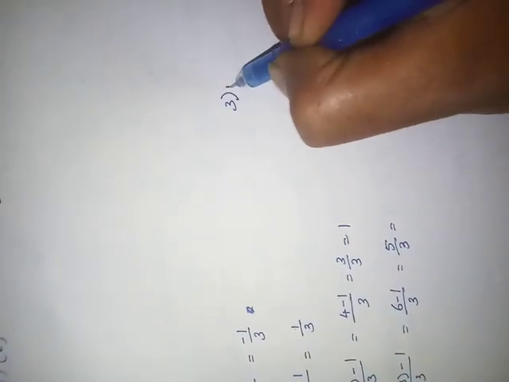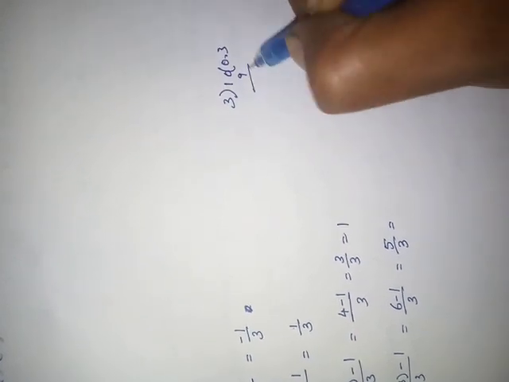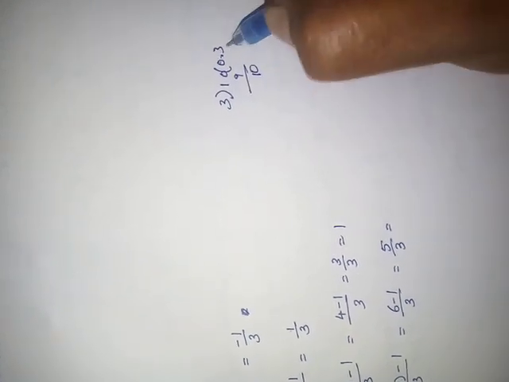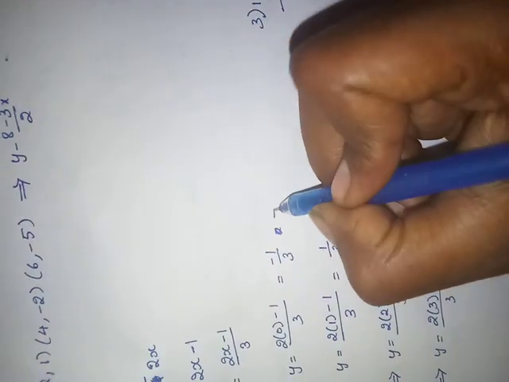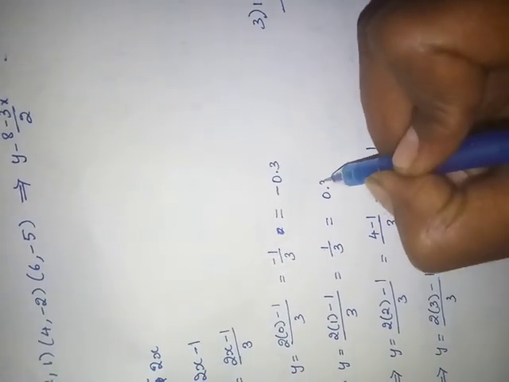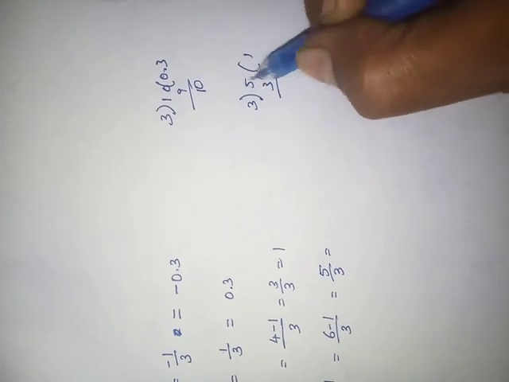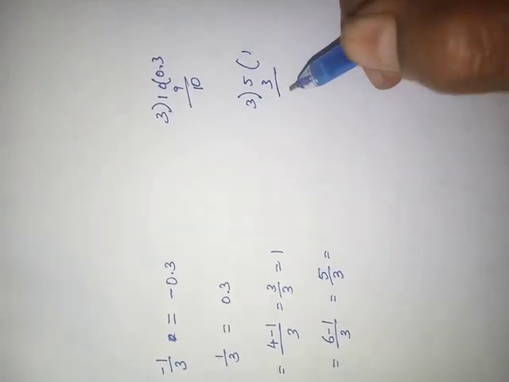3 divided by 1. 0.33 and continuation, minus 0.3 here, plus 0.3 here. 5 by 3 means divide it. 3 ones are 3, 5 minus 3 is 2.